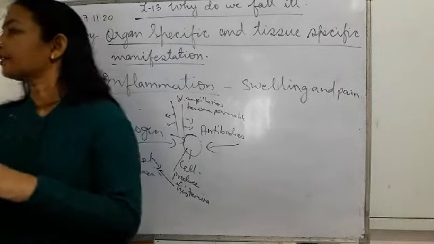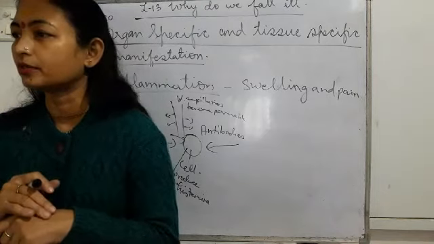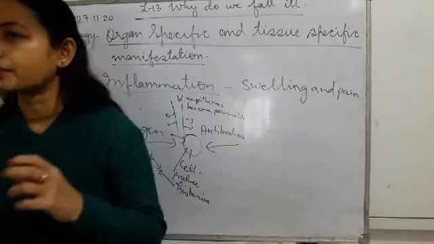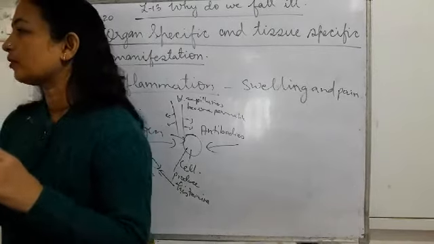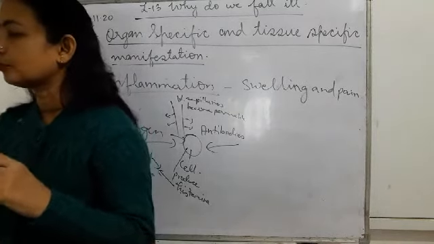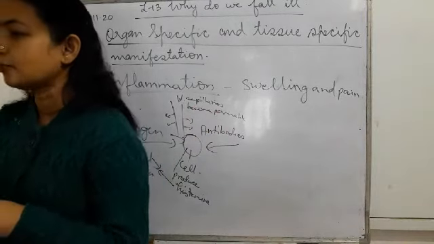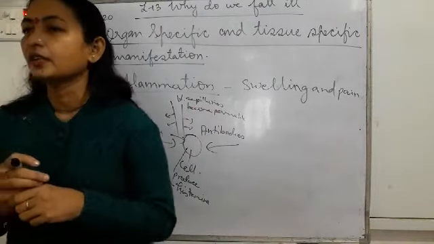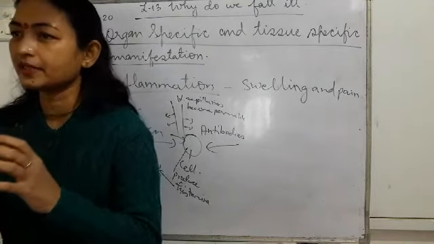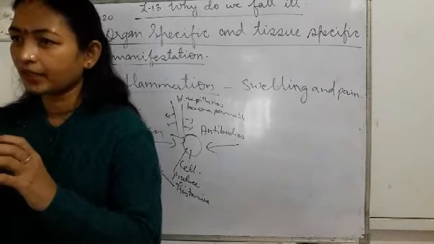And sometimes you can see, if you touch a place where there is some infection or swelling, you feel warm also. Why? Because more blood is flowing there. More WBCs are needed, so because it is becoming permeable, more blood will flow there to fight against the infection. So in that place more fluid is accumulated.